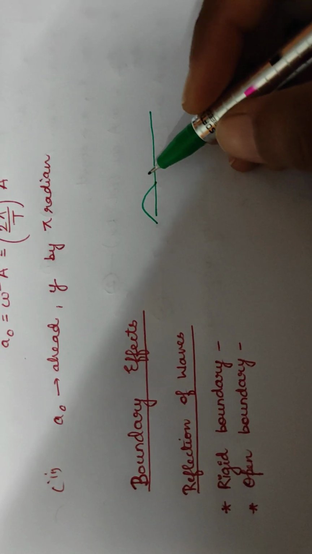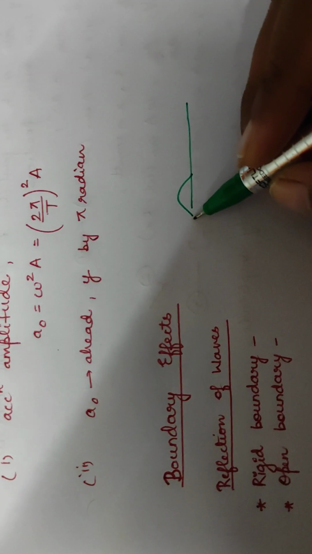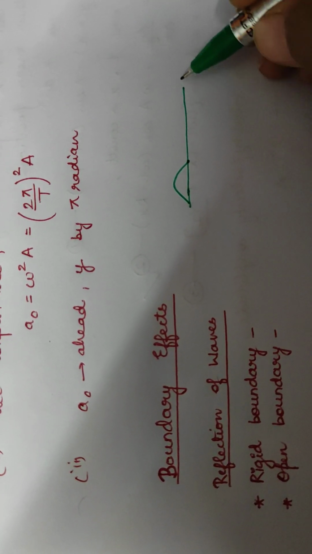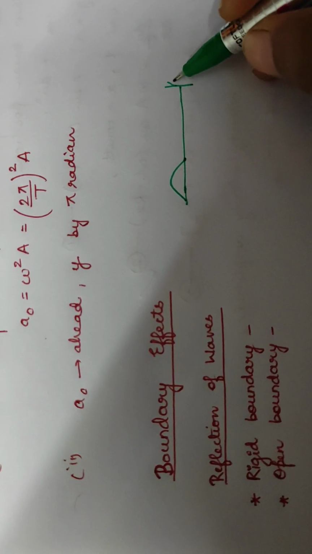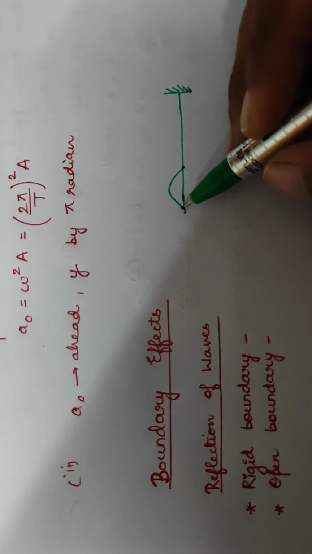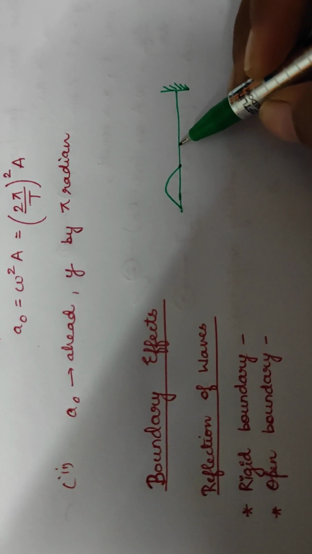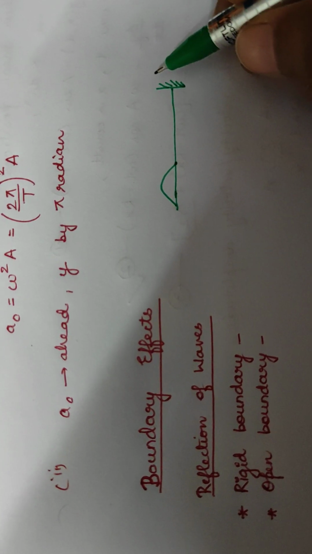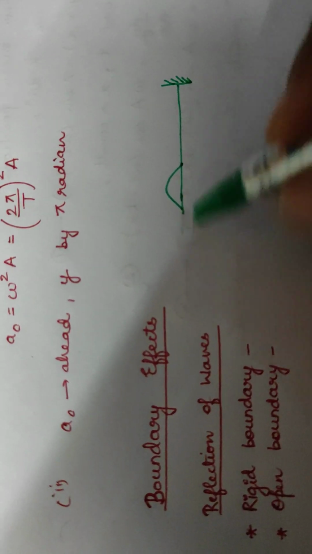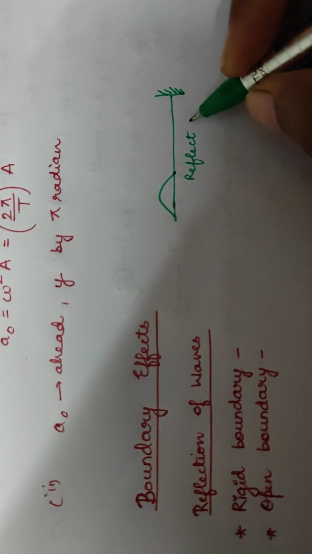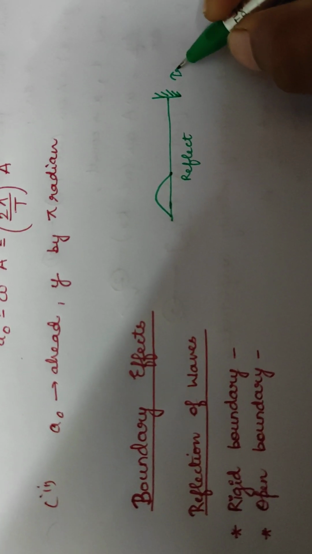Okay, so now this wave will travel, the disturbance will travel along, and if one end of this rope or the string is fixed, then this wave will travel along the path and it will strike the fixed end and it will reflect back. Okay, either it will reflect or it will transmit.